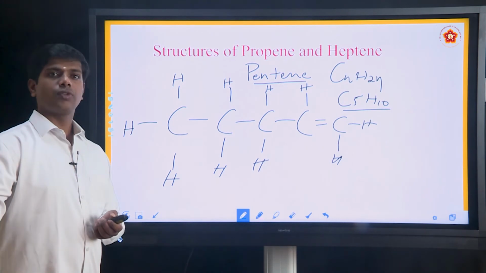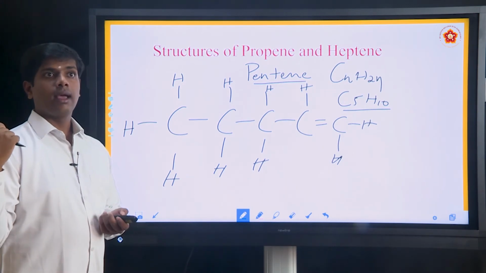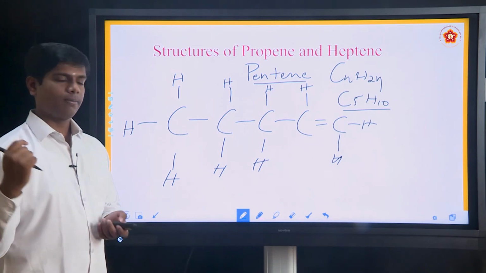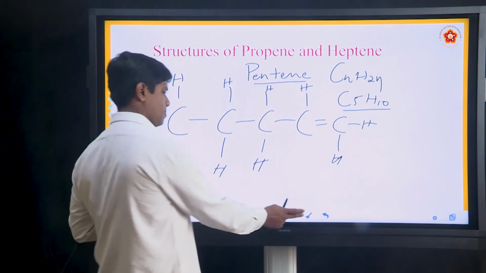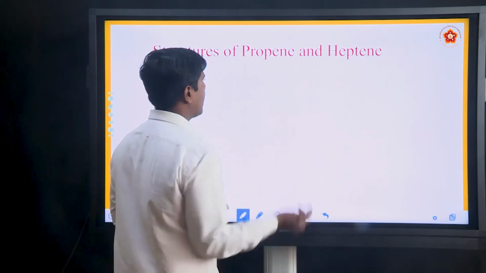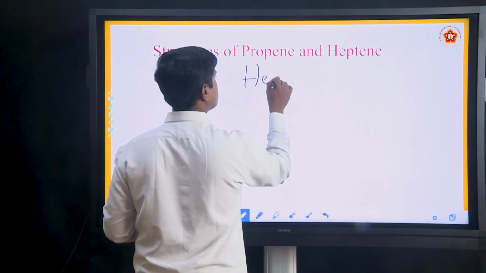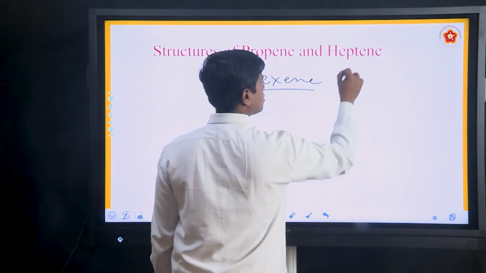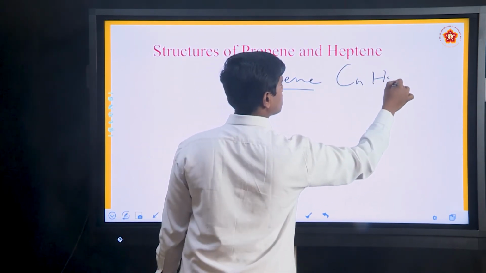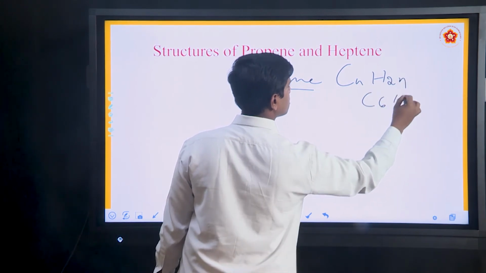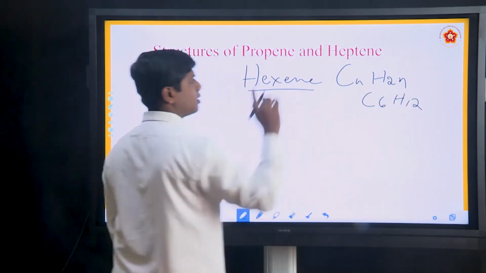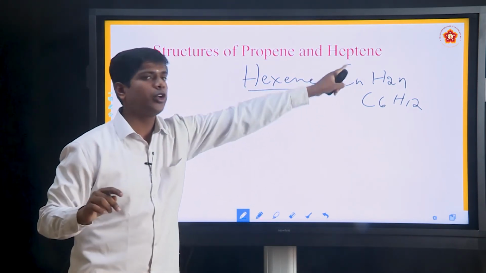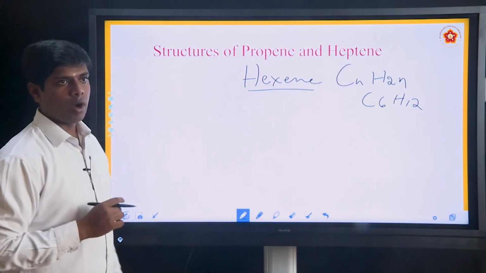Let us try one last example: the structure of hexene. Hexene, root word hex, 6. Put n equal to 6, C6H, 2 into 6, 12. That is the molecular formula.